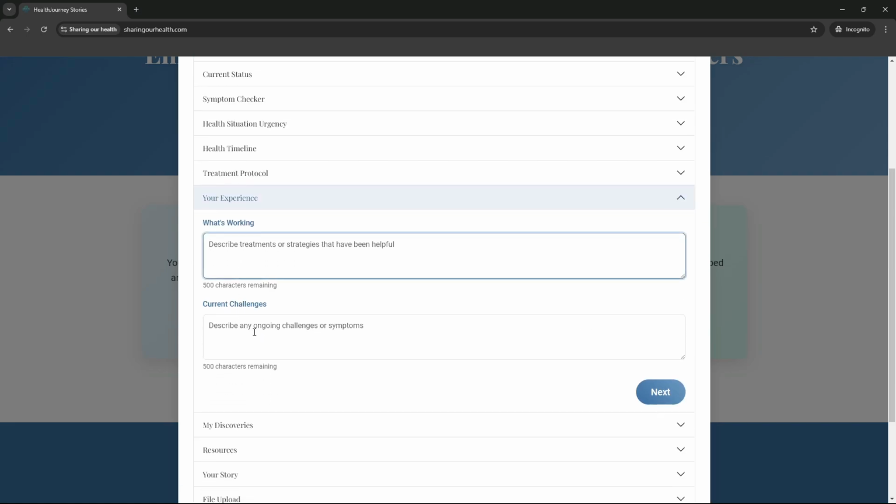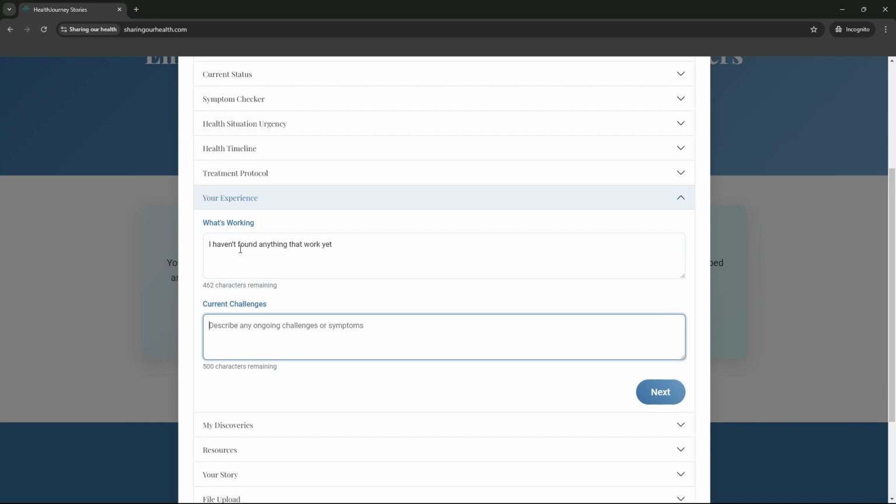Then you can share what's working and what the current challenges are. I haven't found anything that worked yet, for example, and then current challenges, fixing the low energy.